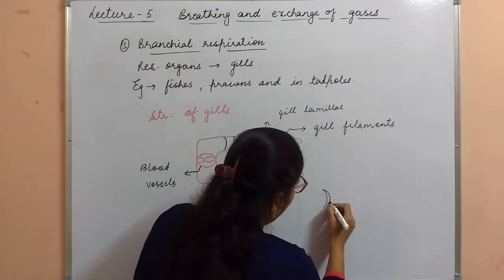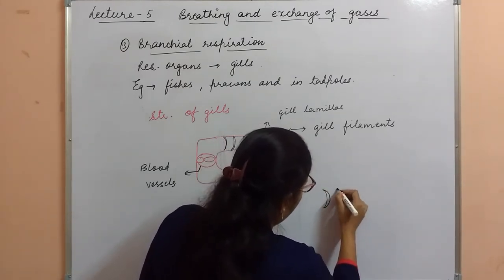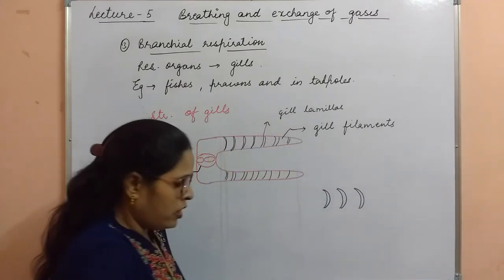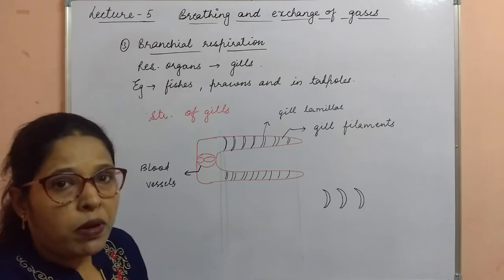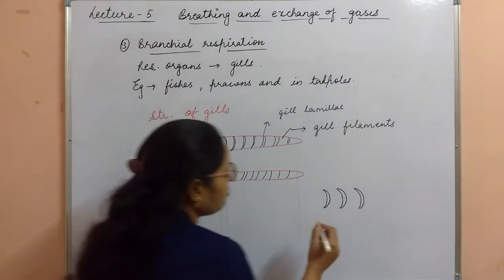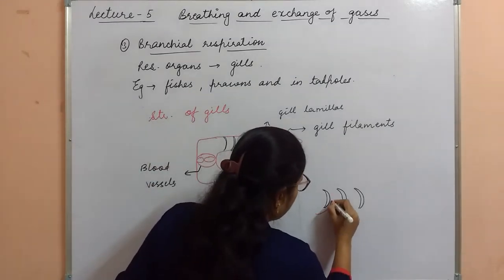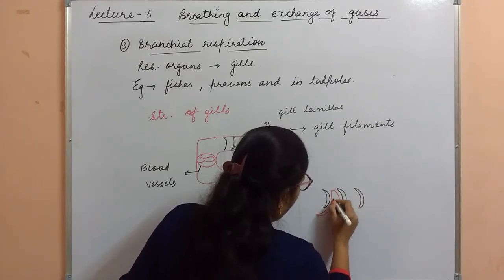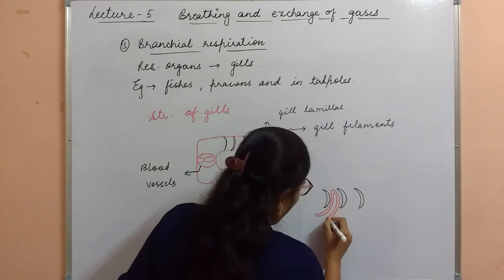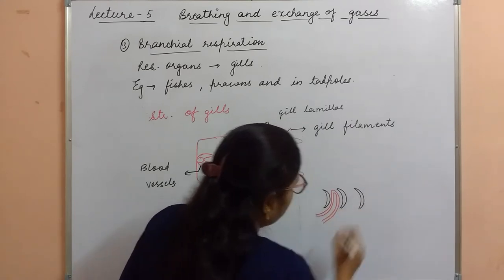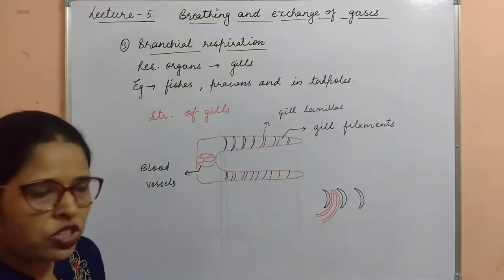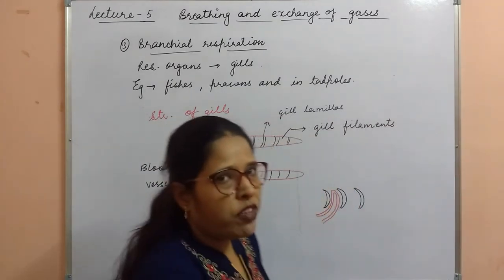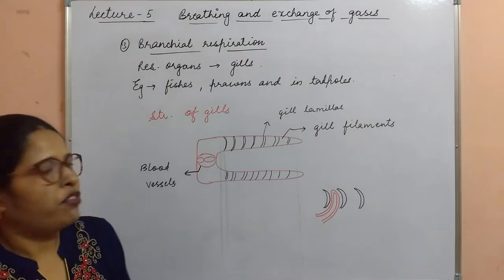This is one lamella, this one is the second lamella, the third one is there, and between these gill lamellae blood vessels are present. Here the blood vessel is there. Clear? This is the blood vessel which takes oxygen towards the gill lamellae, and this oxygen diffuses into the gills. Clear? And it will be sent to the different parts of the body.